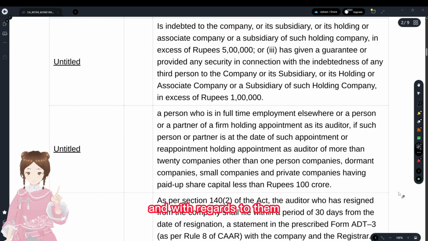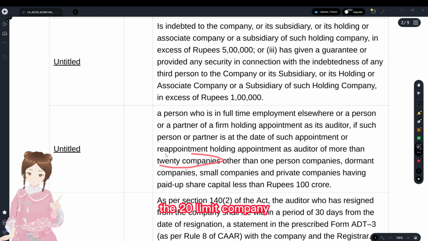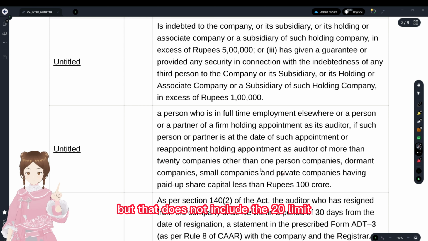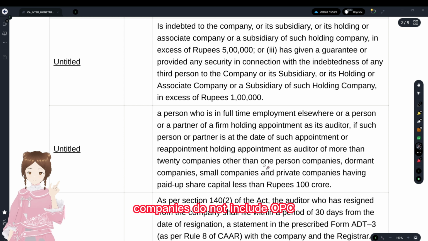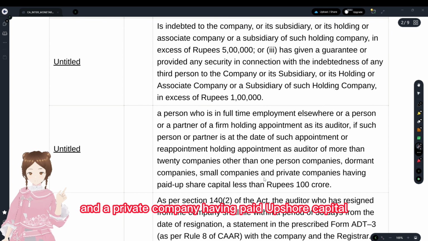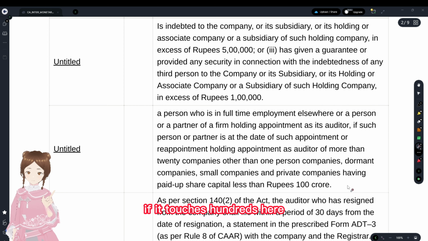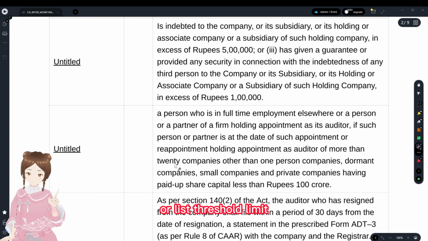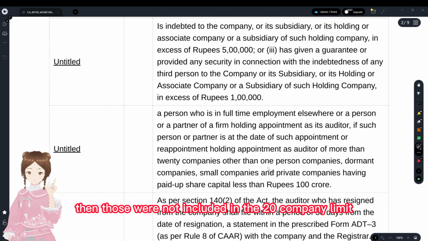And with regards to the disqualifications of auditor, the 20 company limit was there, right? But that does not include OPC, dormant company, and small companies, and a private company having paid up share capital less than 100 CR. If it touches 100 CR, then that is added in the 20 companies list threshold limit. If it is less than 100 CR, then those were not included in the 20 company limit.